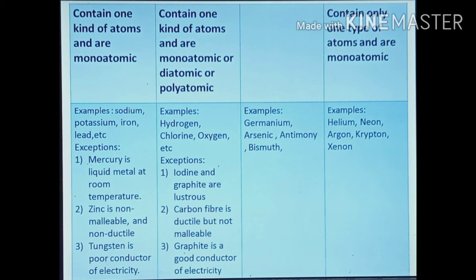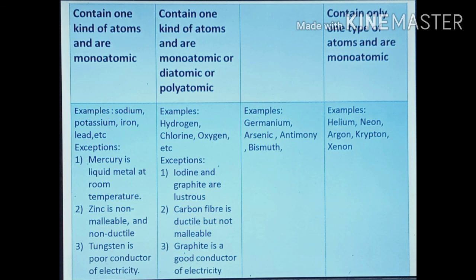Metals contain one kind of atoms and are monoatomic. Non-metals contain one kind of atoms and are monoatomic, diatomic or polyatomic. Noble gases contain one type of atoms and are monoatomic. Examples of metals are sodium, potassium, iron, lead, etc. Examples of non-metals are gaseous ones such as hydrogen, chlorine, oxygen, etc. Examples of metalloids are germanium, arsenic, antimony, bismuth. Examples of noble gases are helium, neon, argon, krypton, xenon and radon.